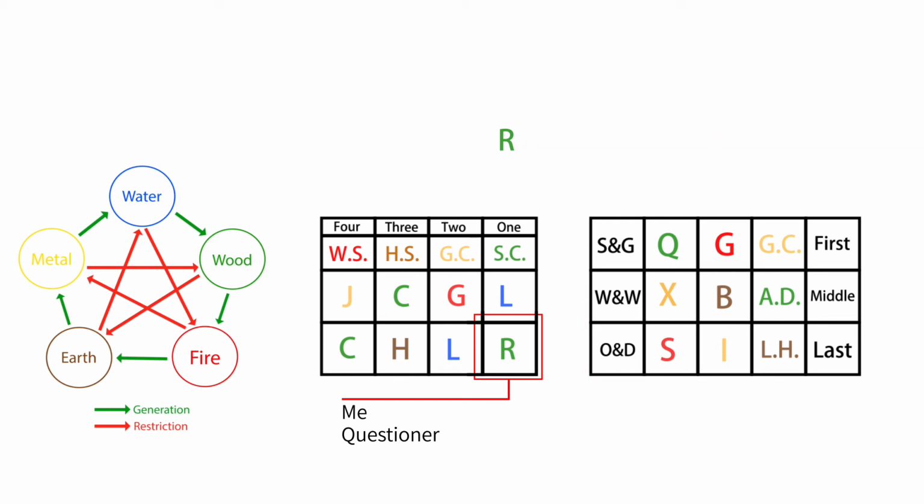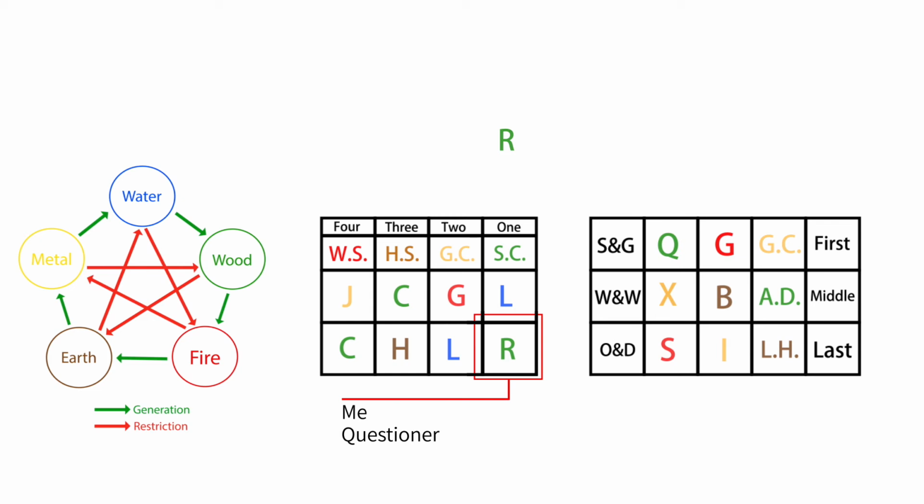The 4th relationship is the symbol representing me that restricts the other symbol, and we call this symbol's relationship to me the wife and wealth. For example, in this course, the symbol that represents me or the person asking the question is here. It is E, which is R, and the attribute of 5 elements of R is wood.